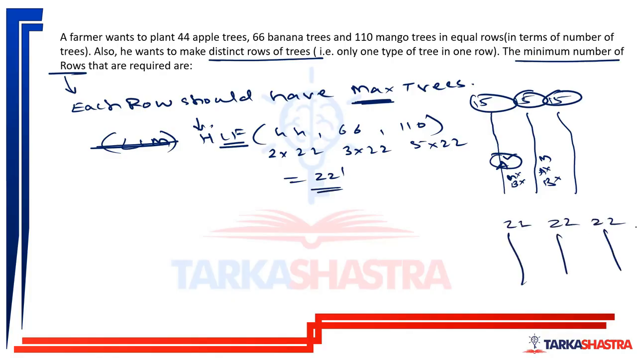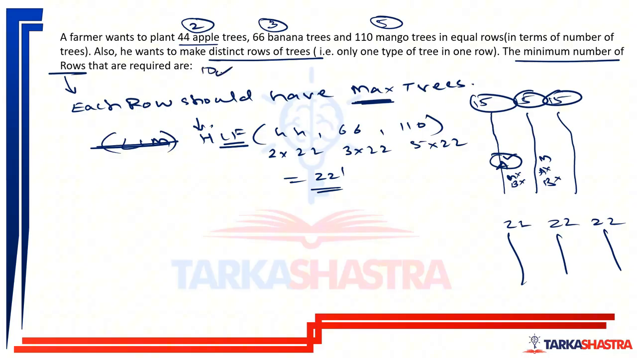But now there will be 22 trees in one row. So for apple, I'll need 2 rows. For banana, I'll need 3 rows. And for mango, I'll need 5 rows. 22 into 5 is 110. So like that, I'll need 5 rows. 22 into 3 is 66. So I need 3 rows. So these are the minimum number of rows required. 2 plus 3 plus 5, that is 10.